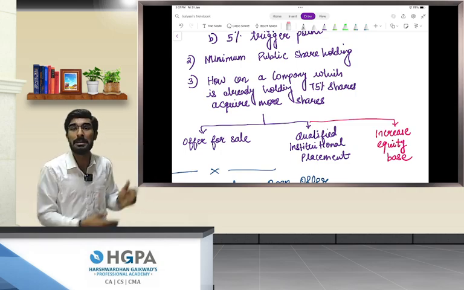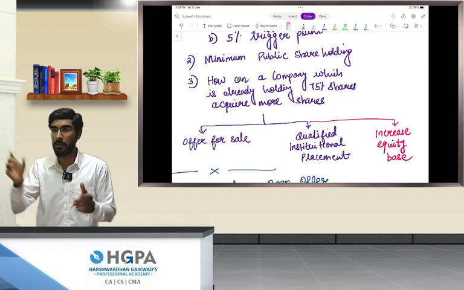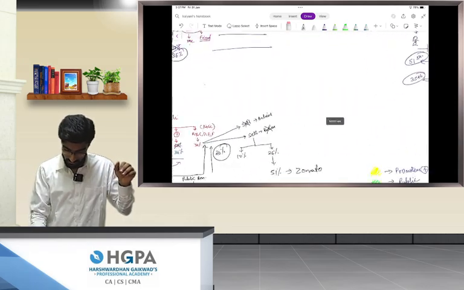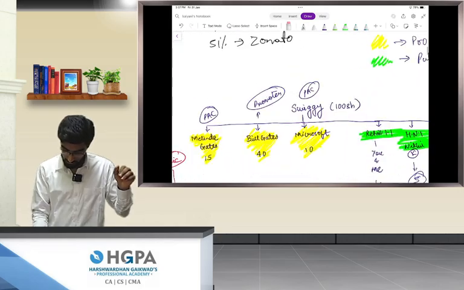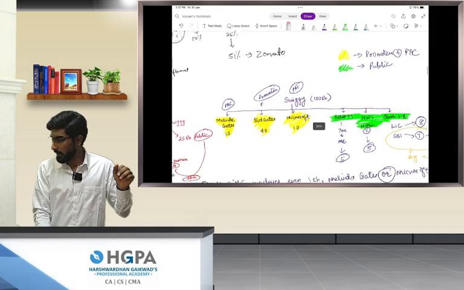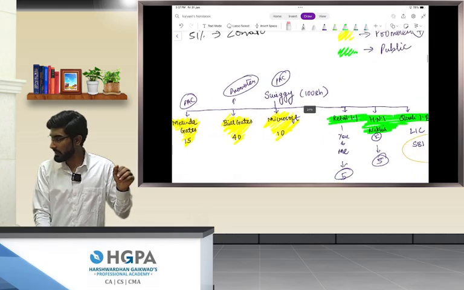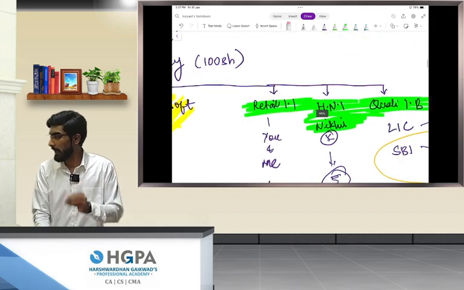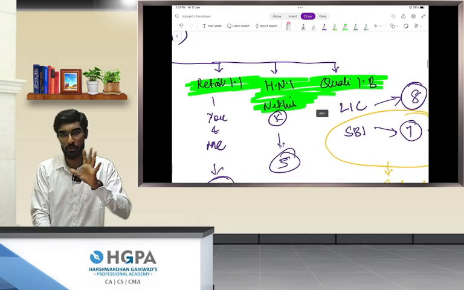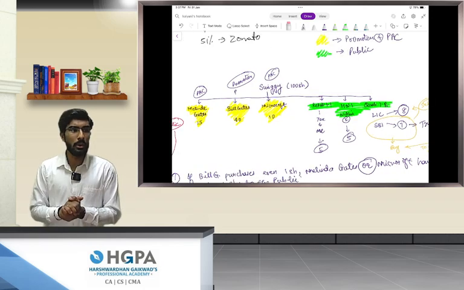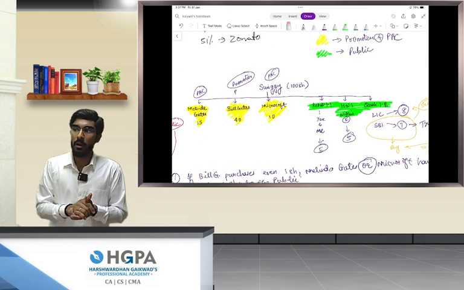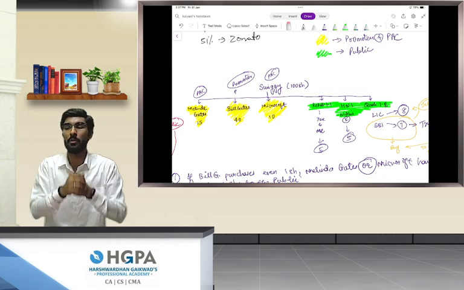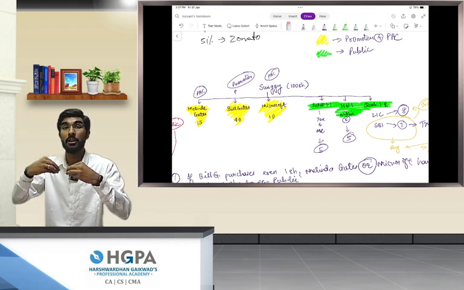Okay. The third exception is increasing the equity base. Let's say, which company is this? This is Swiggy. Okay. Swiggy company has 6 types of shareholders: Melinda Gates, Bill Gates, Microsoft, retail individual investors, high net worth individuals, and qualified institutional buyers. Okay. Swiggy has 100 shares right now. Now Swiggy wants to raise finance, so it issues new shares.